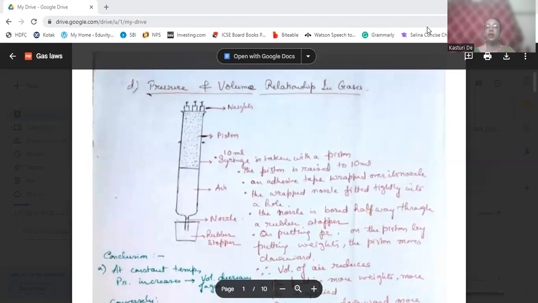So before we start with the gas laws, that is Boyle's law, Charles' law, and the gas equation, later on we'll discuss the gas equation. So first today we'll start with Boyle's law and Charles' law. These are the gas laws which we will be studying, and Boyle's law is the first one that we will study. So what is the importance of Boyle's law? Why do we need to study Boyle's law?